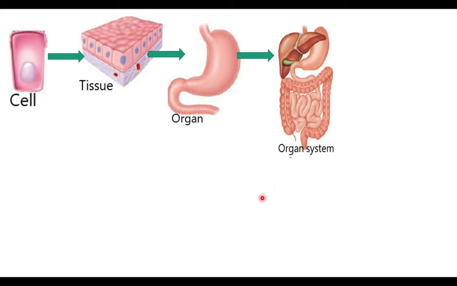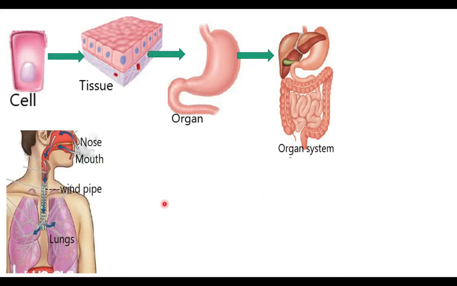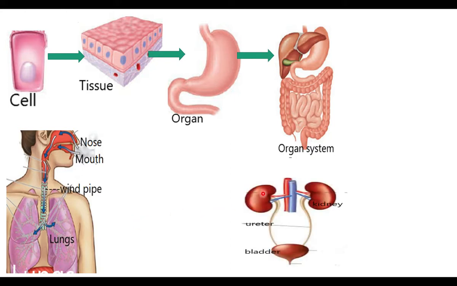How do we breathe? We breathe with the help of the respiratory system. It has nose, mouth, windpipe and lungs. This is the respiratory system. Our body sends out waste materials with the help of the excretory system that has kidneys, ureter, urinary bladder. Urinary bladder stores urine. This is the excretory system. It sends out the waste materials. Like these systems, our body has many systems.